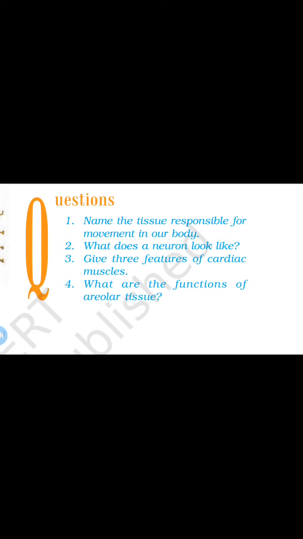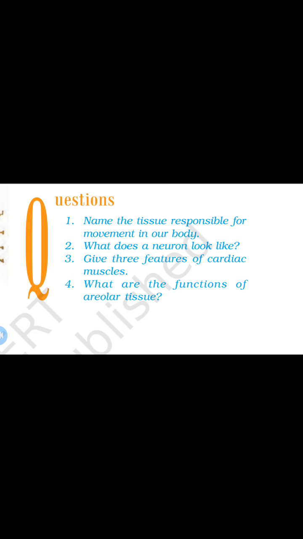A neuron has a cell body or cyton containing a nucleus and cytoplasm. From the neuron, a single long fiber-like structure arises which is called an axon, and there are many short branched fibers called dendrites. Dendrites pick up the impulse while the axon transmits it further, and an individual neuron may be up to a meter in length.